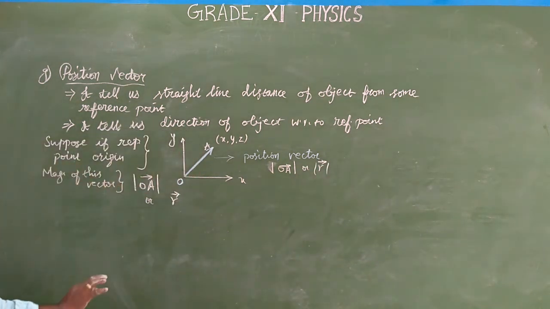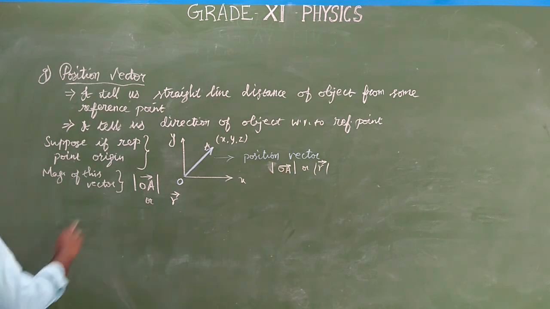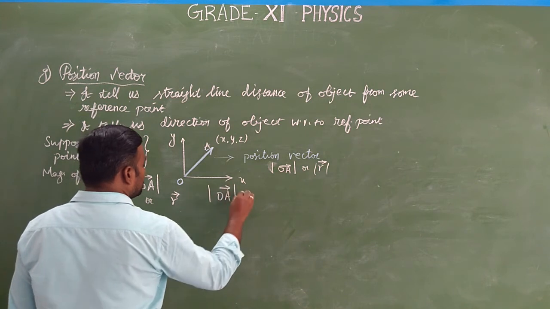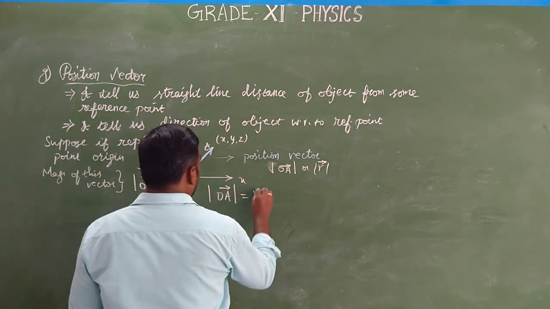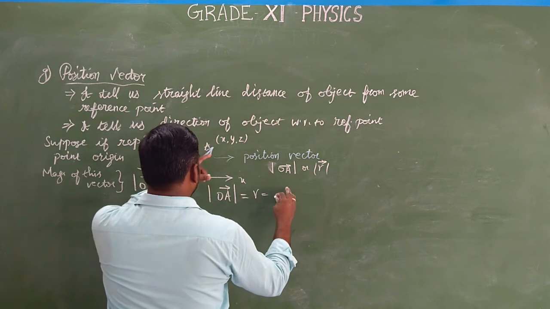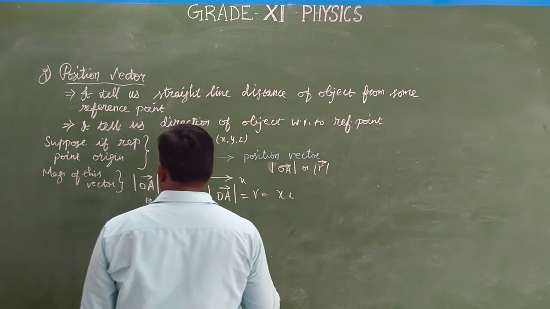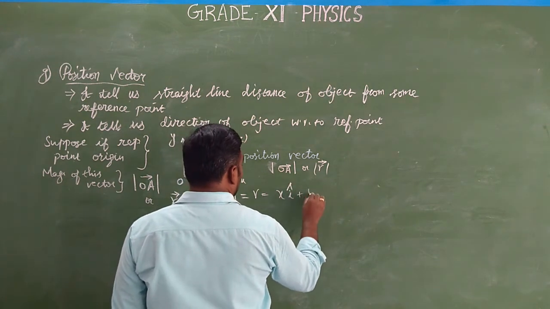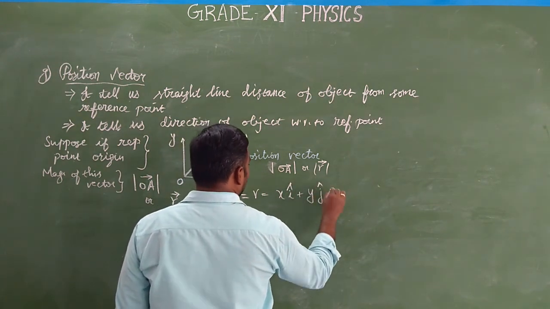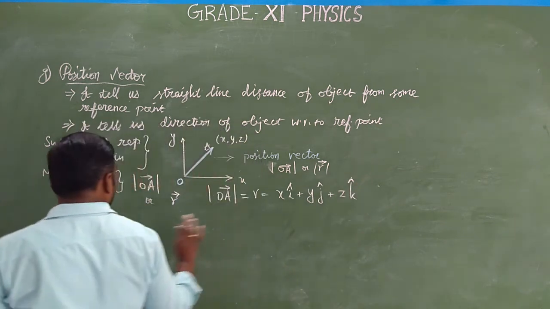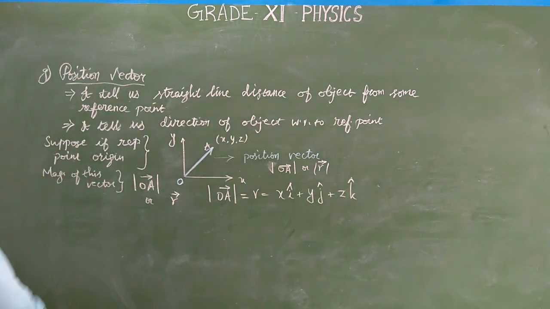So from this graph, the position vector OA, which is equal to R, is also equal to, in the position of 3 coordinates, x i cap, where i cap is the unit vector, plus y j cap plus z k cap. Okay, so this is a representation of the position vector.